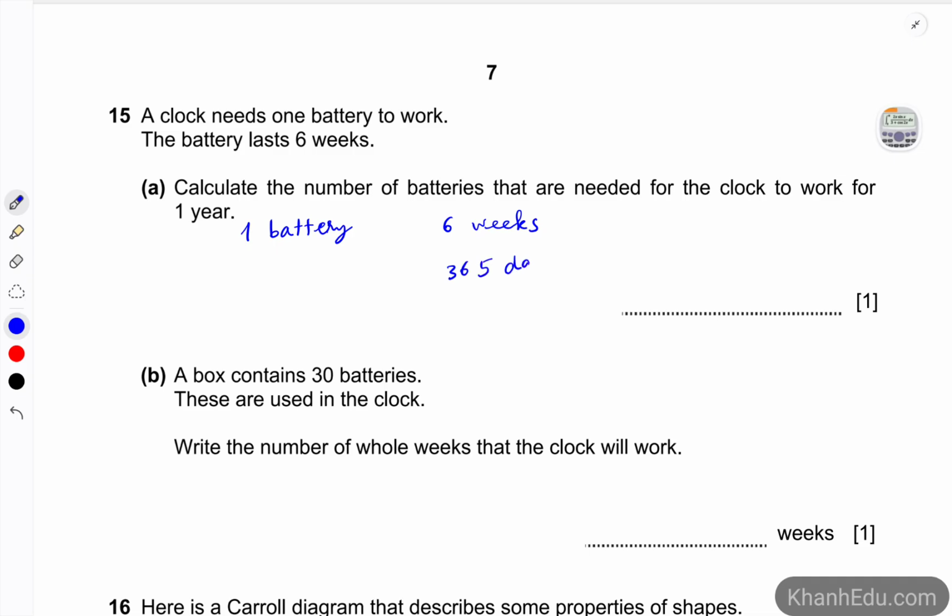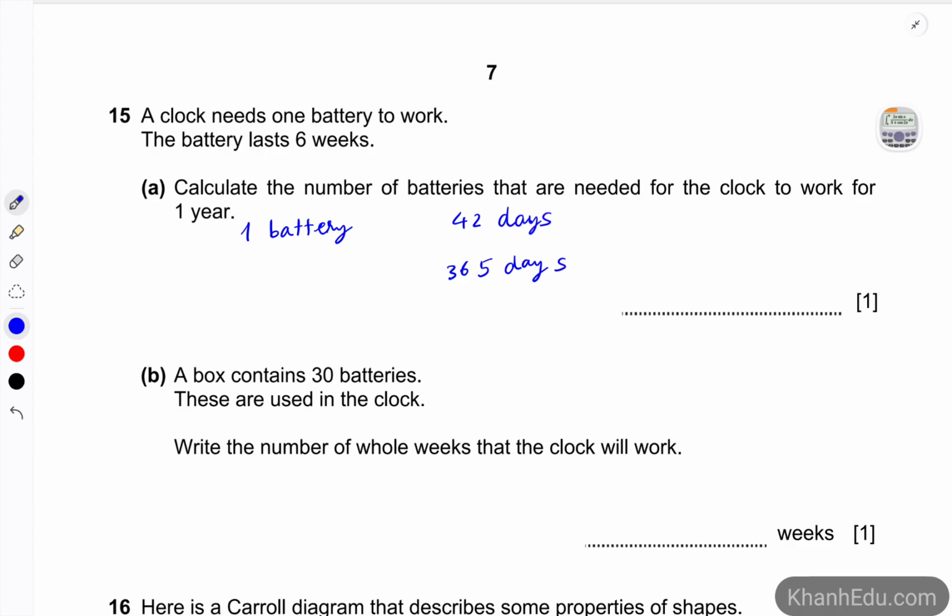So 1 year is equivalent to 365 days, so we're going to change the weeks to days. 6 weeks is 6 times 7, which is 42 days.